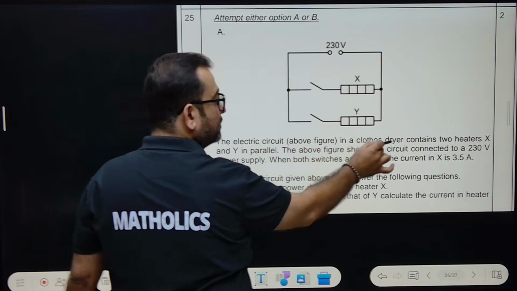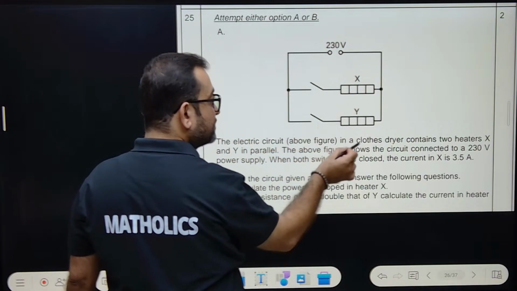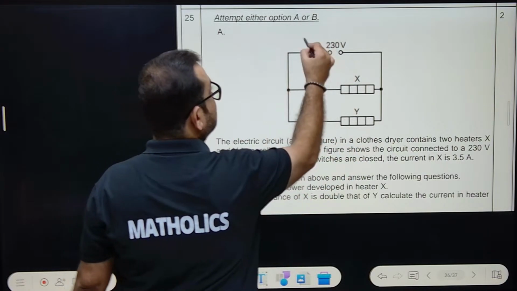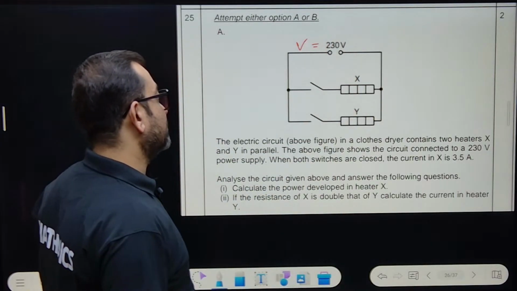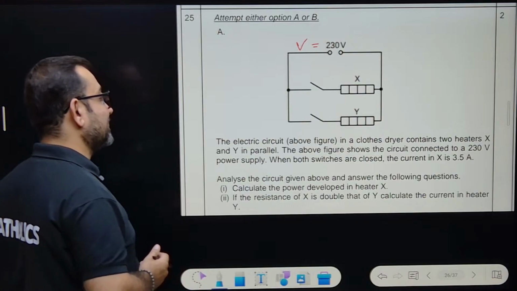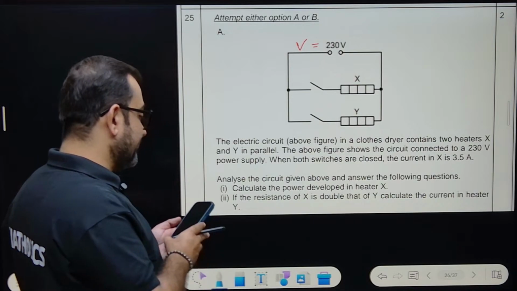The electric circuit in a clothes dryer contains two heaters X and Y. X and Y are heaters. The above figure shows the circuit connected to a 230 volt power supply. This potential difference is 230 volts. When both switches are closed, that means the circuit is complete. The current in X is 3.5 amperes. Analyze the circuit given above and answer the following questions. Calculate the power developed in heater X.